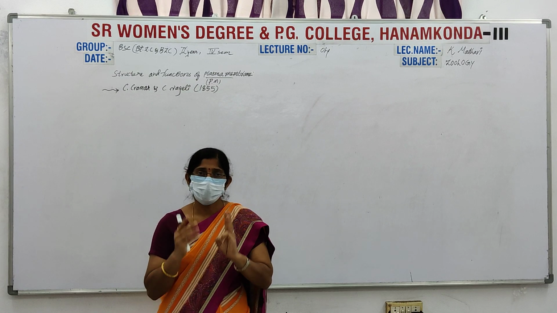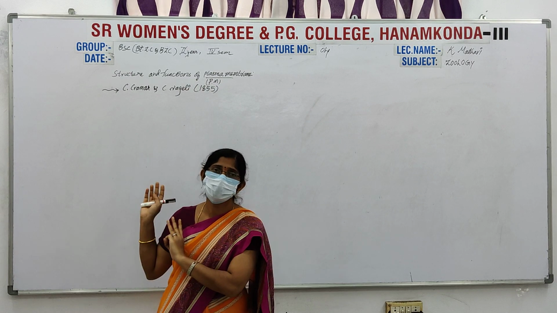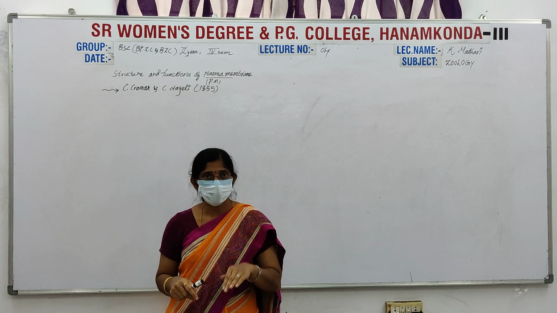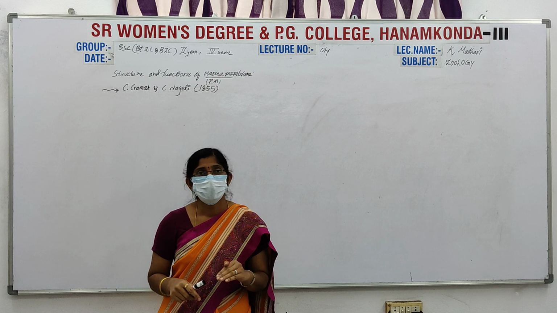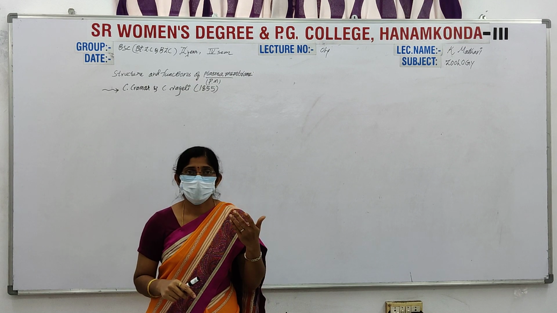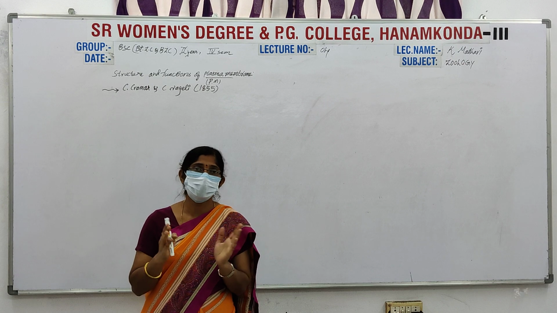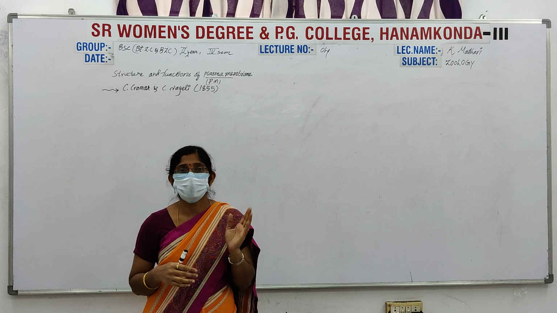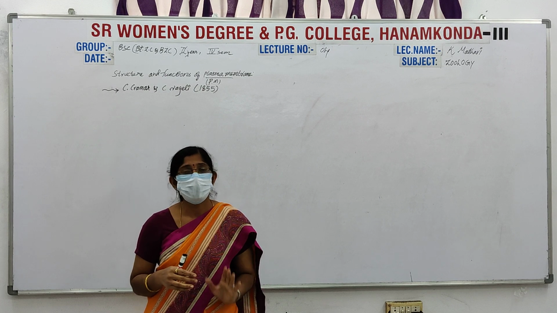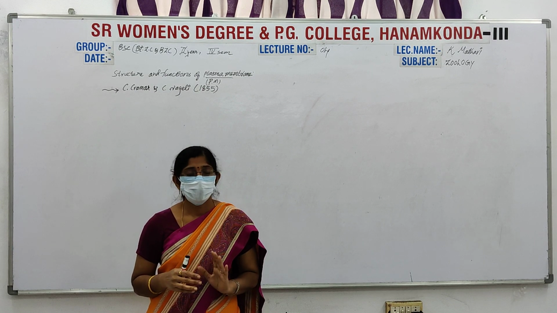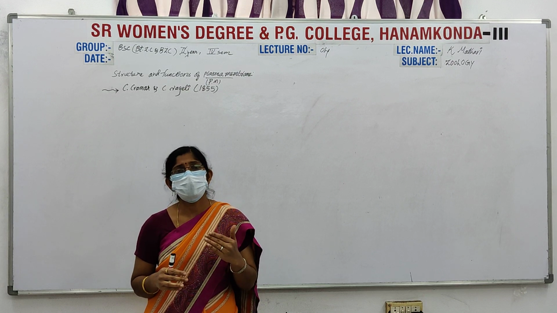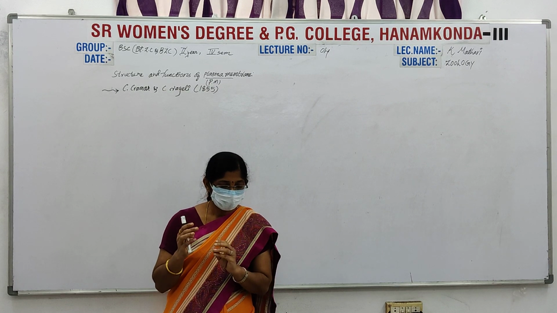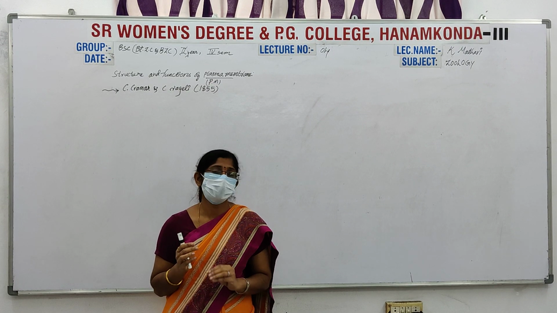Just listen first, then I will write in shortcut form on the whiteboard. First of all, the definition. What is the introduction? The plasma membrane is also regarded as the cell membrane. This was coined by the scientists C. Kramer and Nageli in the year 1855. The definition: the plasma membrane is a delimiting membrane and a thin, elastic, double layer membrane.